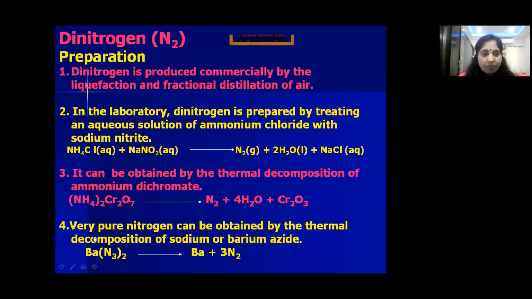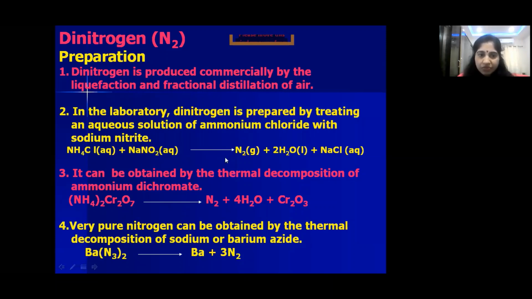Another method is thermal decomposition of ammonium dichromate. See children, this is ammonium dichromate, (NH4)2Cr2O7, which on thermal decomposition, that is on heating, gives nitrogen. So the first laboratory method is ammonium chloride and sodium nitrite giving nitrogen gas, and the thermal decomposition of ammonium dichromate gives nitrogen gas. One more method is when sodium or barium azide is heated, that is thermal decomposition, it gives nitrogen gas.